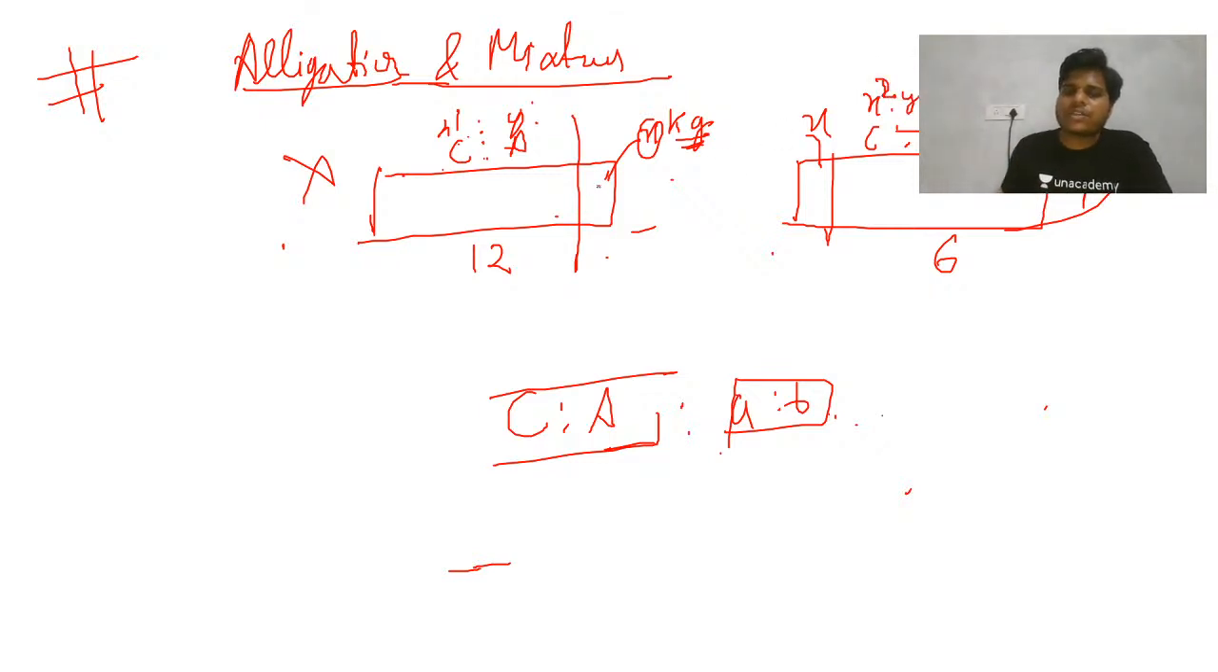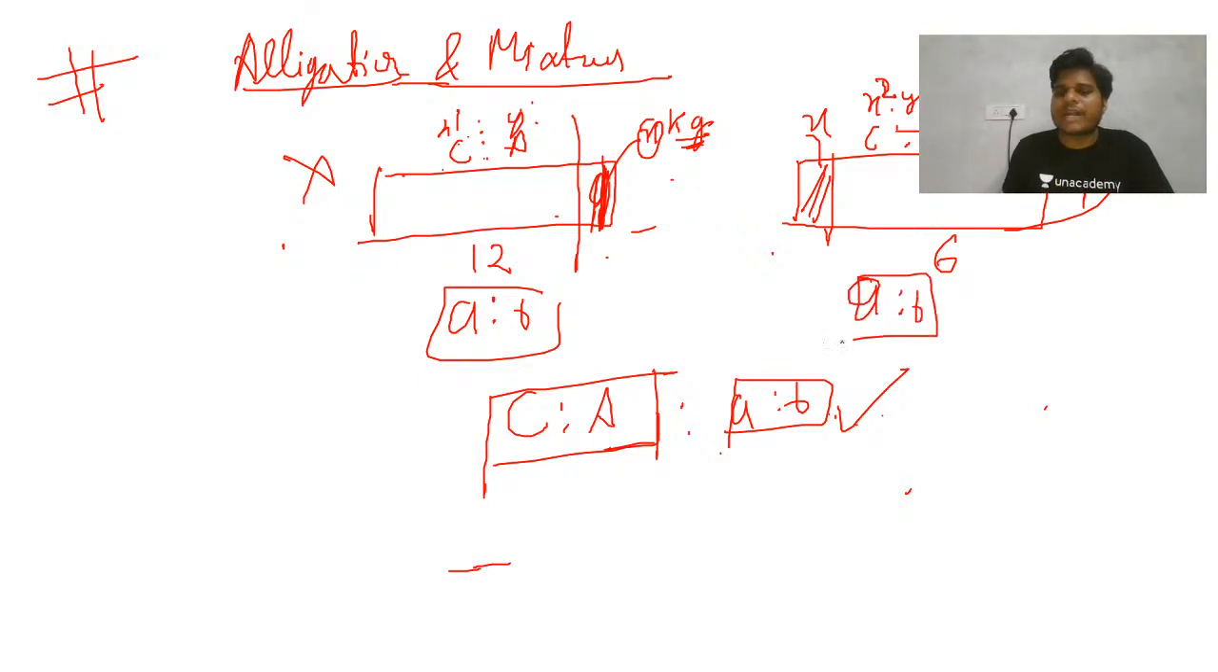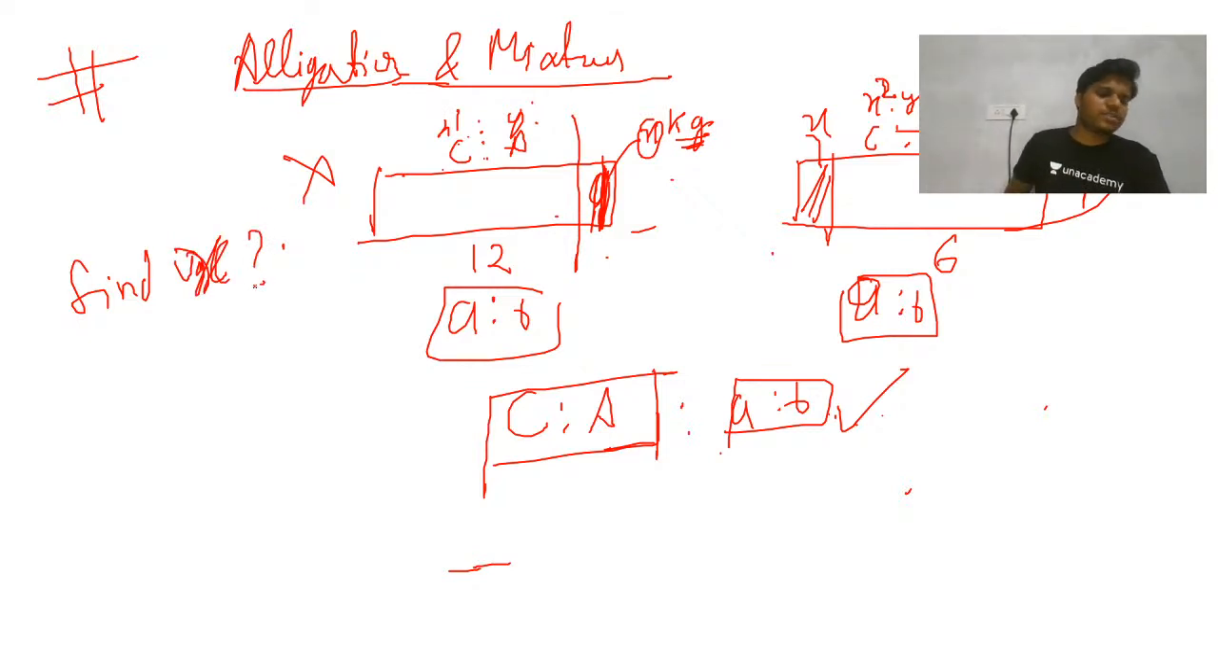Now x is removed from here, x length or kg, anything you can take, and x is removed from here, both are exchanged such that in both the rods the ratio of copper and aluminum becomes A is to B. Finally this rod has this much, this rod has this much. Find the value of x. Find x. This is the question.